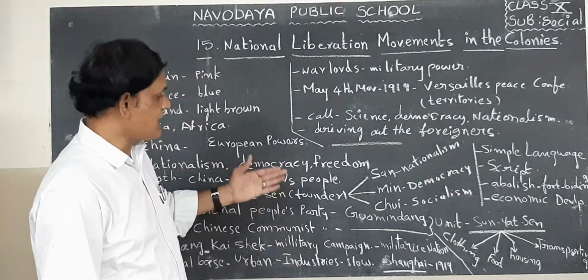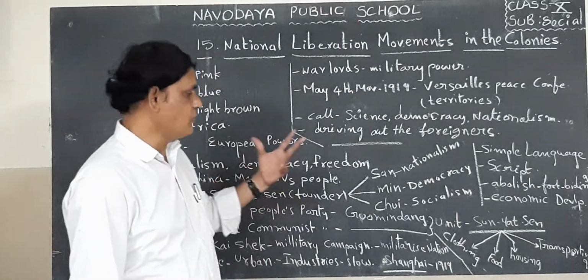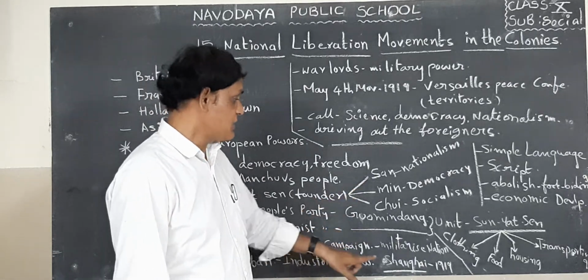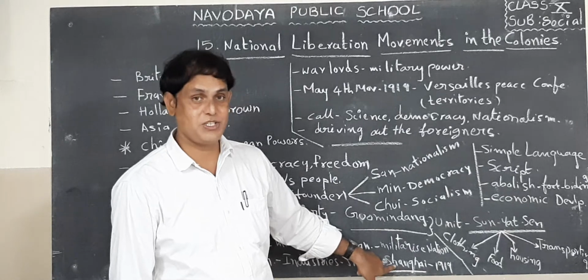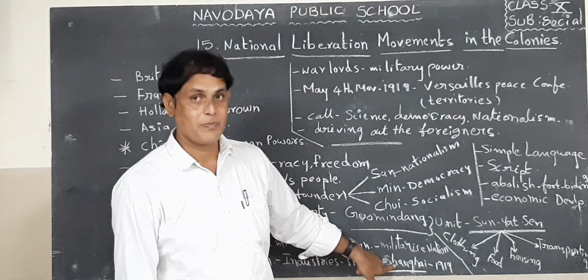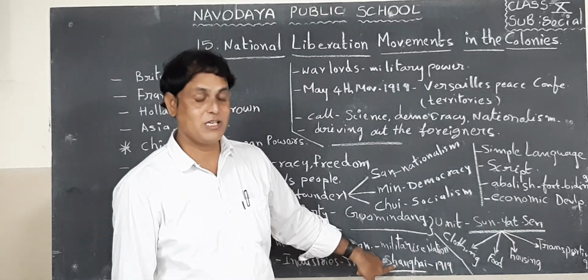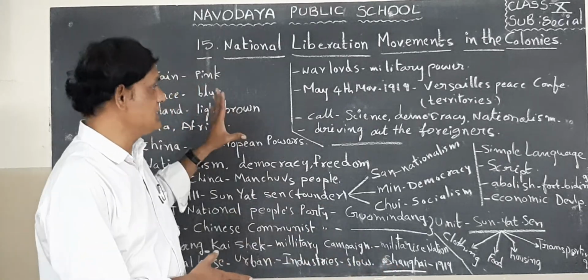That is the condition. In those days, in 1919, Shanghai was the center city. It was recognized by the people. Shanghai is a center.